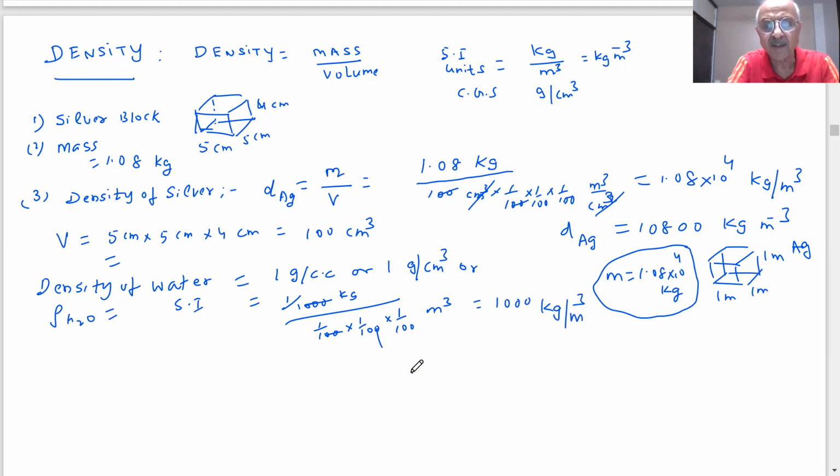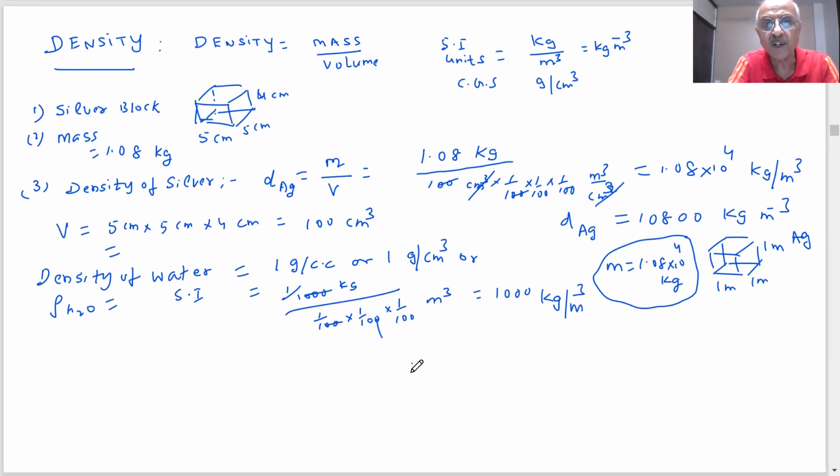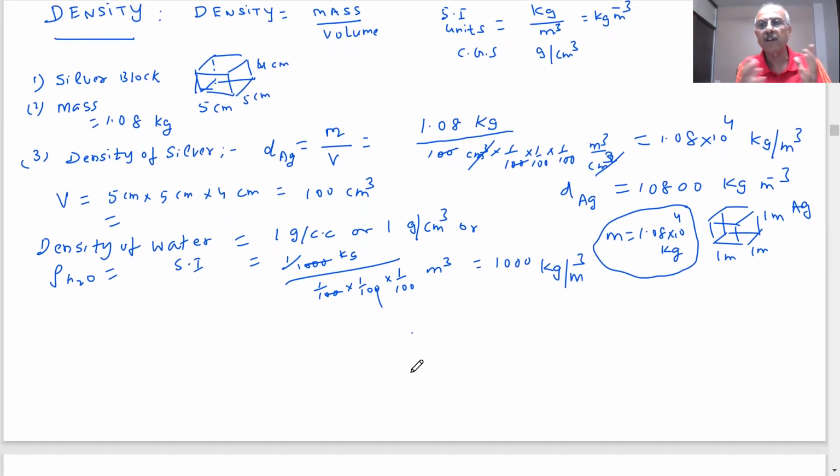The units are important. That's why I'm spending some time, because students make mistakes on it. Questions will be given on density and the units will be missed. Students commit a lot of mistakes on units. So what are we trying to prove, students, and why are we doing all this?